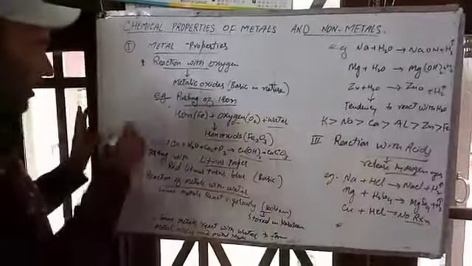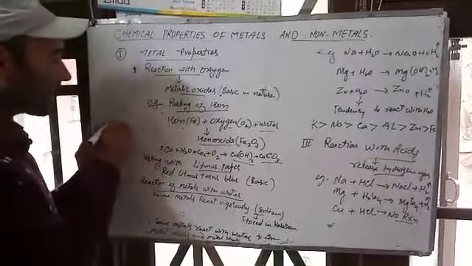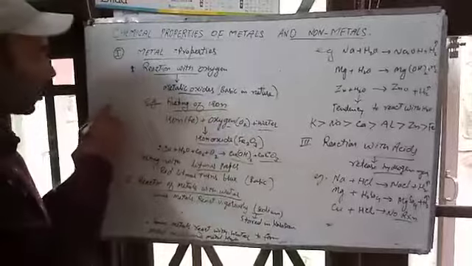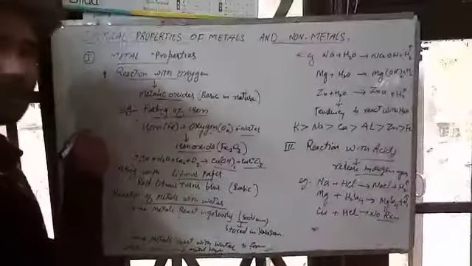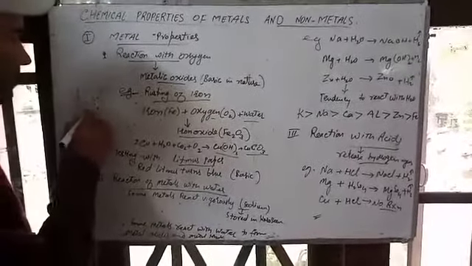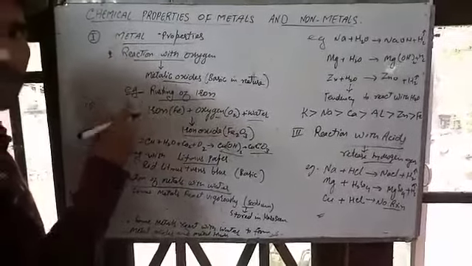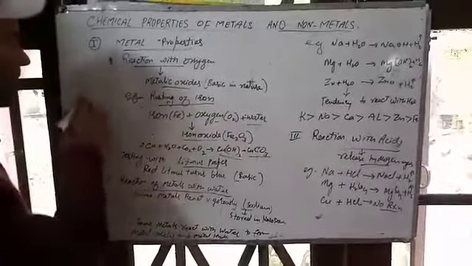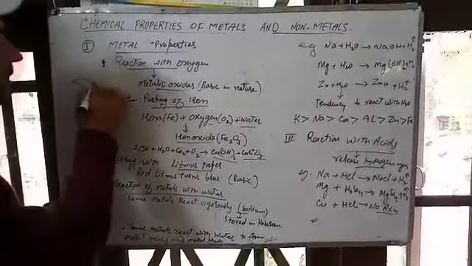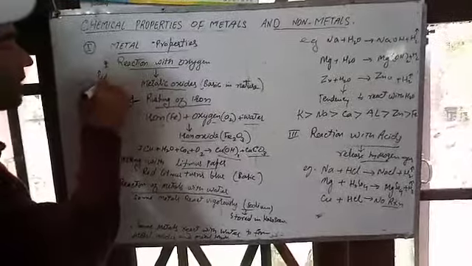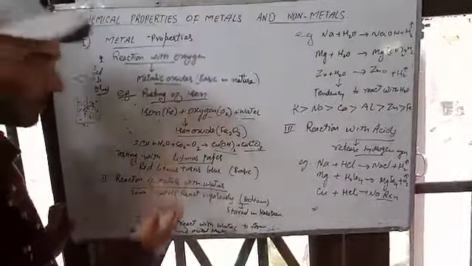What we have to do is collect some rust from the iron and dissolve that rust in water. Then, this water in which the rust is present, you have to mix by shaking, and then bring the litmus paper. This red litmus paper gets changed into blue. That indicates that these oxides are basic in nature.